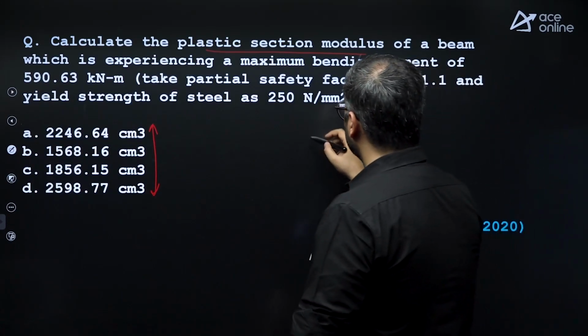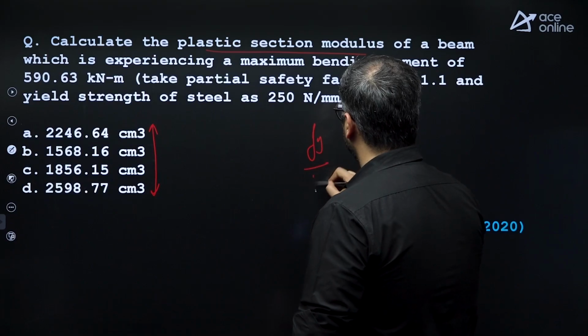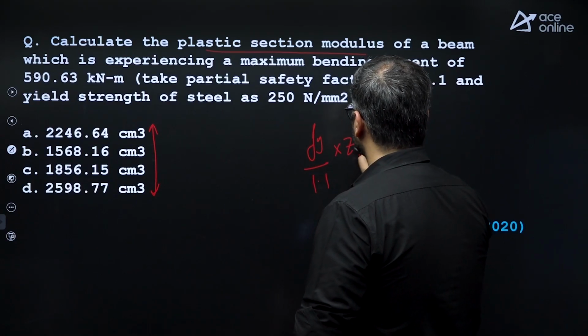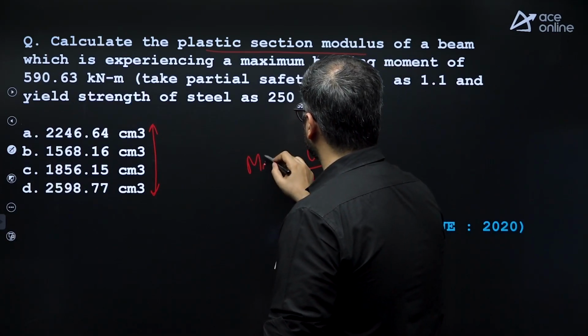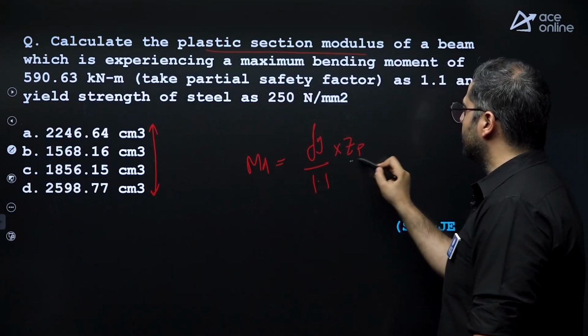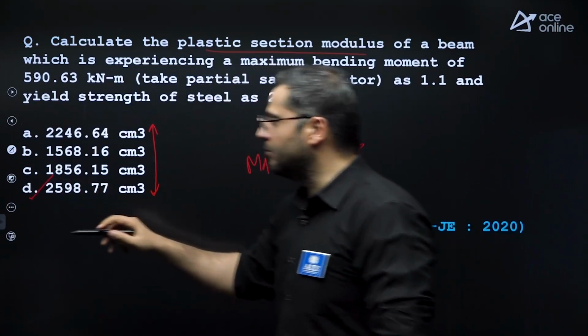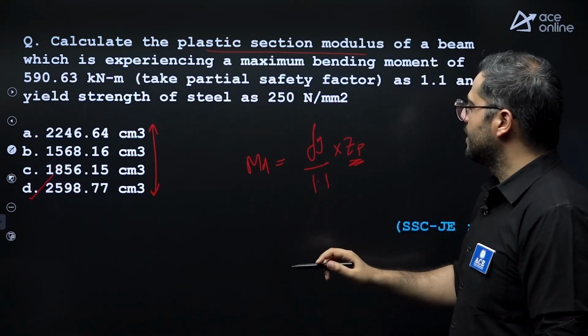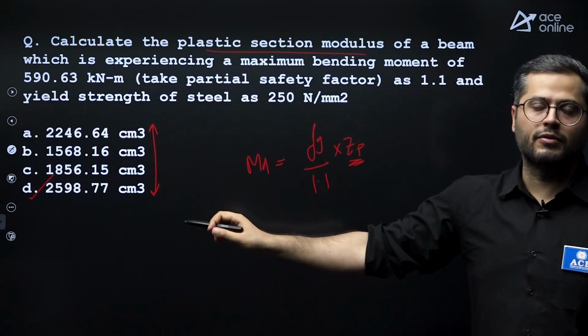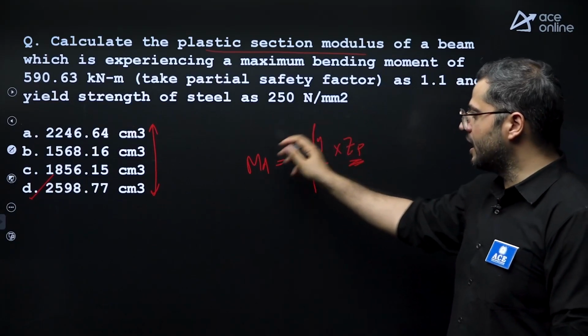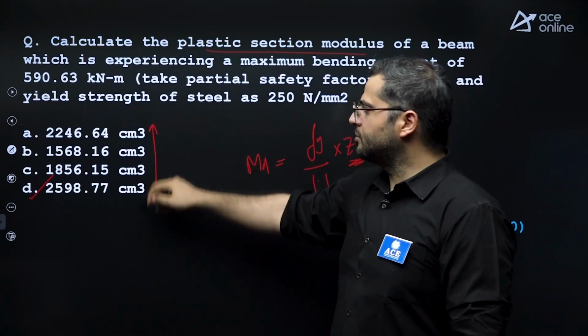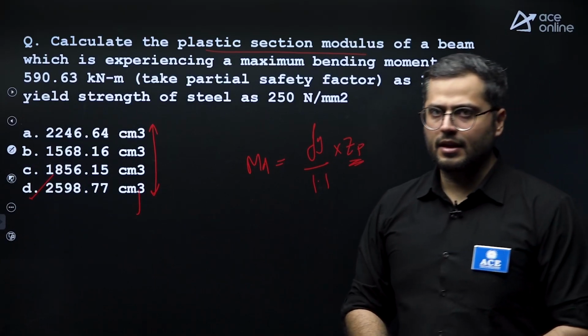It is nothing but Fy divided by 1.1 multiplied by Zp. This is the plastic moment capacity or design moment capacity. From this you can find out the Zp value. Answer is D over here, I am telling you. But I'll tell you to ignore these types of questions. Here there is calculation involved and options are very, very close. Waste of time.